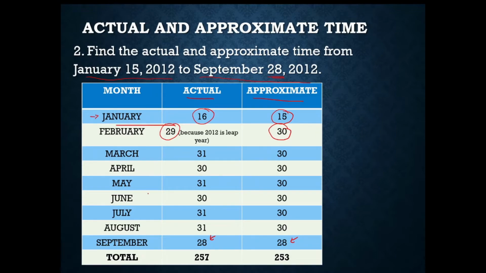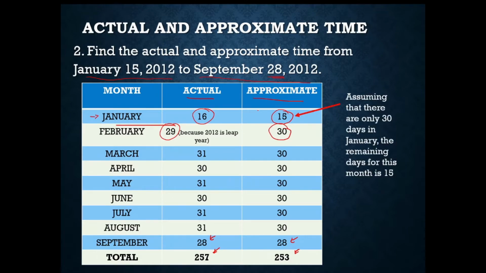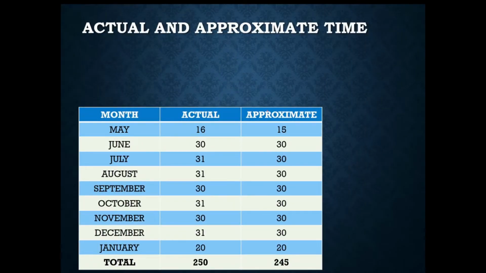So in this case, again, the actual time would be a bit greater as compared to the approximate time, since we'll now have 257 days for the actual time, while 253 days would be for the approximate time. Okay. So notice that assuming that there are only 30 days in January, the remaining days for this month, specifically for the approximate time, is only 15 days.